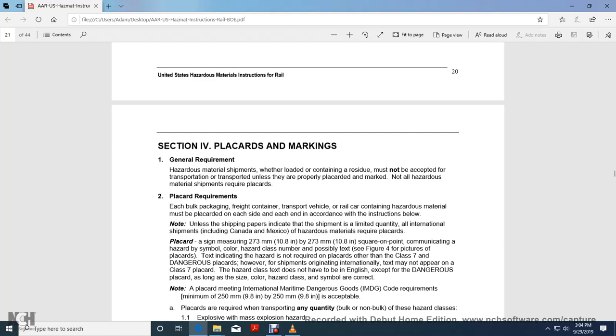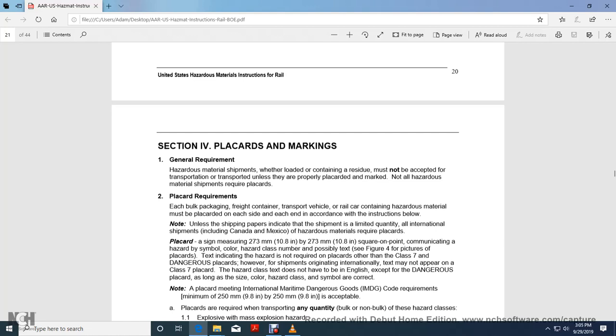Unless the shipping paper indicates the shipment is a limited quantity, all international shipments of hazardous material, including Canada and Mexico, require placards. A placard is a sign measuring 10.8 inches by 10.8 inches square on point, communicating the hazard symbol and hazard class number. See Figure 4 with a picture of the placard.